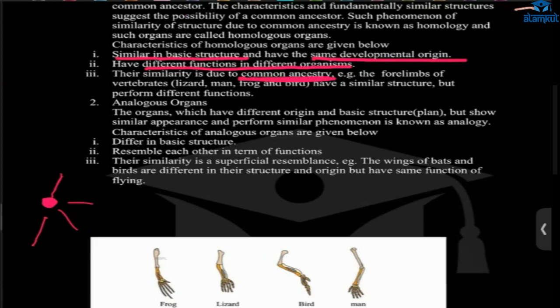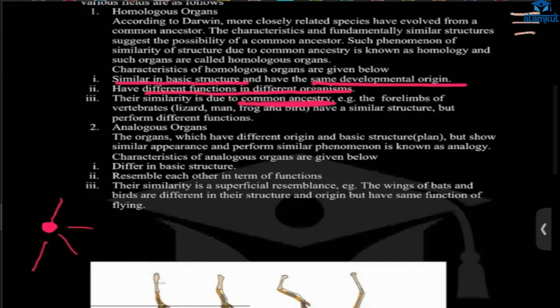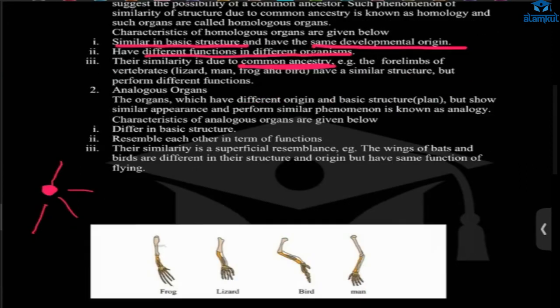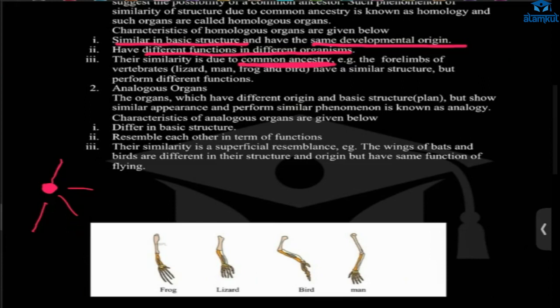Seeing is believing. So, ma'am, how is it possible that a frog is an amphibian, a lizard is a reptile, a bird is a flying animal, and we are mammals? According to Darwin, we studied the parts of the different animals and found the same structure. That's why we say there is some common ancestor. Directly we can't evolve from a frog, lizard, or bird, so some common ancestor's characters went to the frog, some to the lizard, some to the bird, some to man.